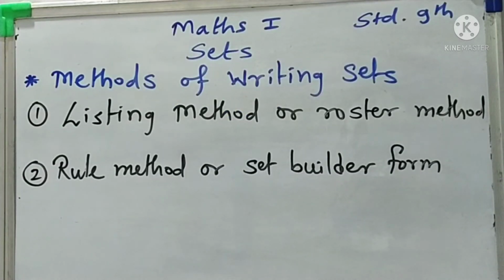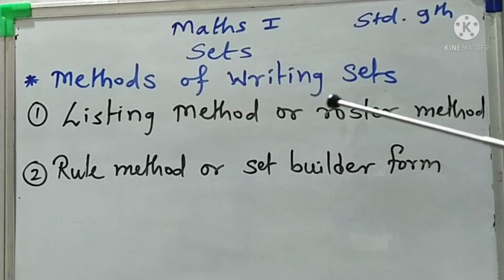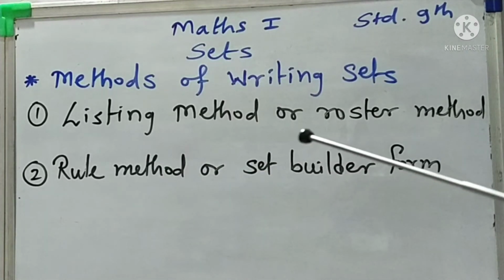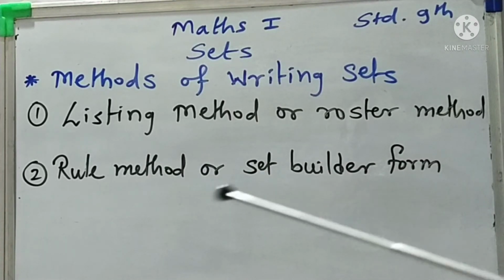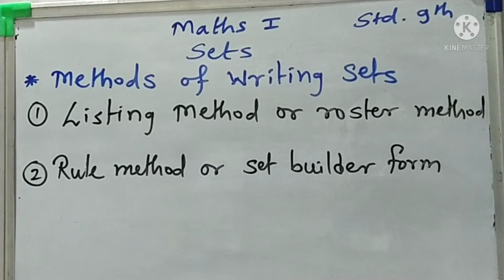Next topic is methods of writing sets. There are two methods of writing sets. The first one is the listing method, also known as the roster method, and the second one is the rule method, also known as set builder form. By these two methods we can write a set.